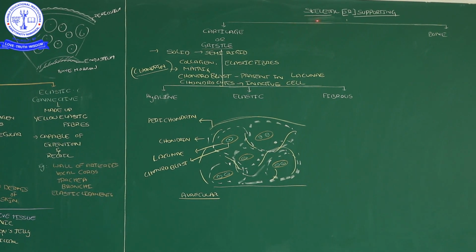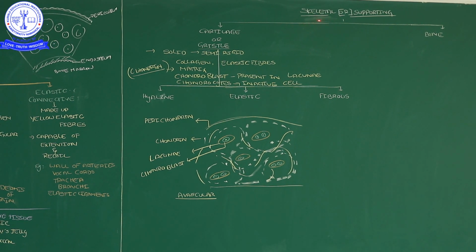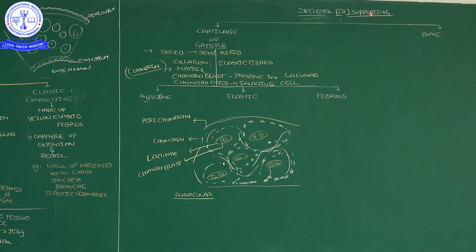Beginning the video regarding connective tissue, I said why skeletal tissue is called a supporting tissue: because our body gets its proper shape and proper support with the help of the skeleton. Our rib cage and hands get a proper shape from this skeletal or supporting tissue. Skeletal tissue is grouped into two types: one is cartilage, another one is bone.